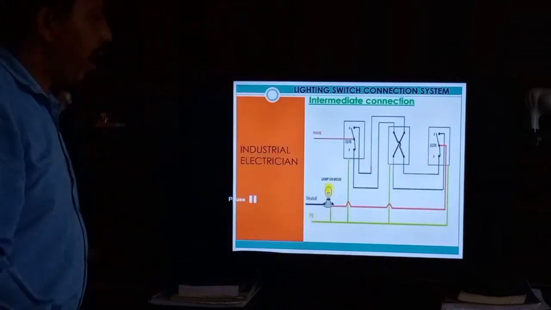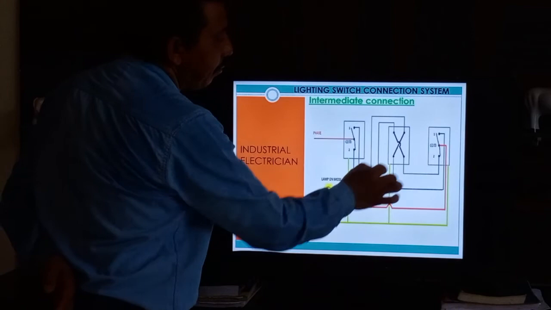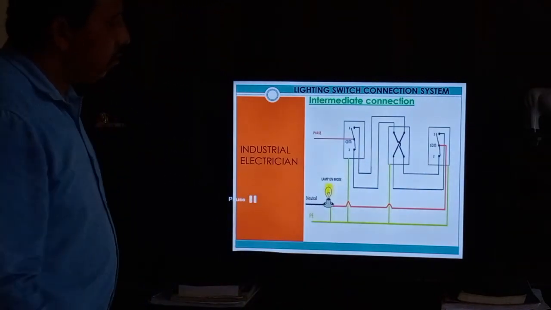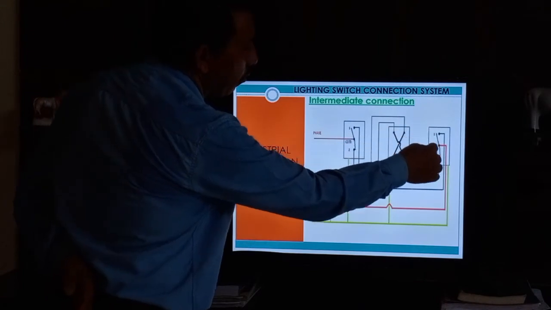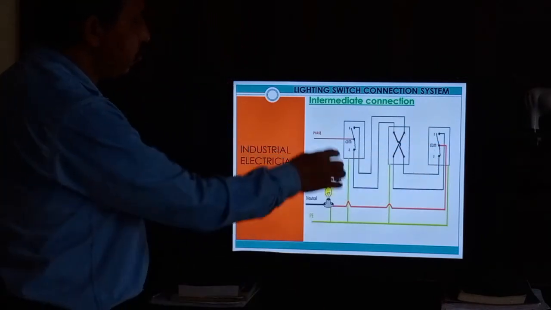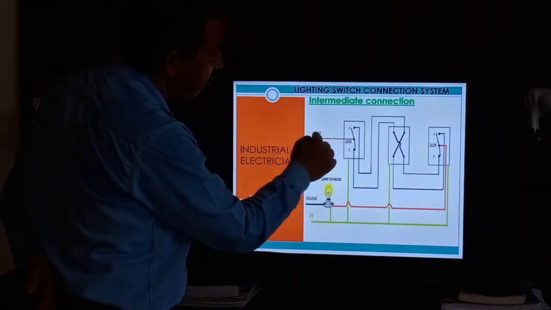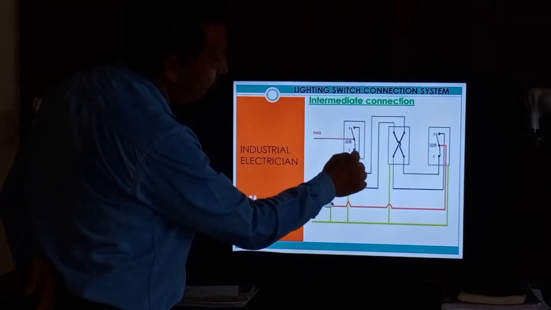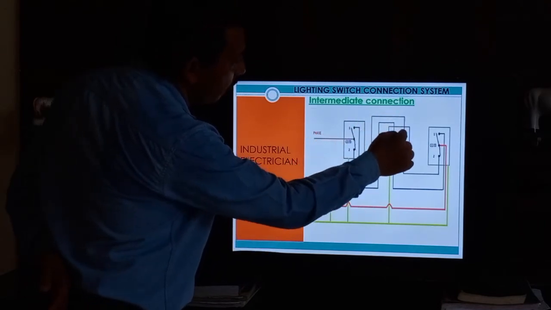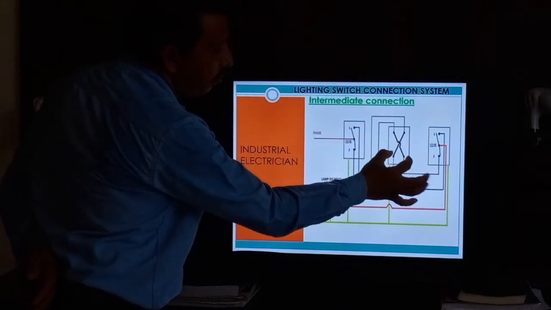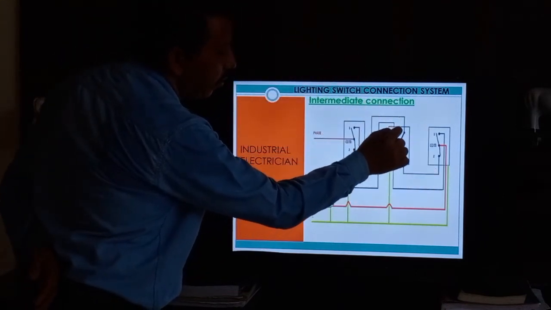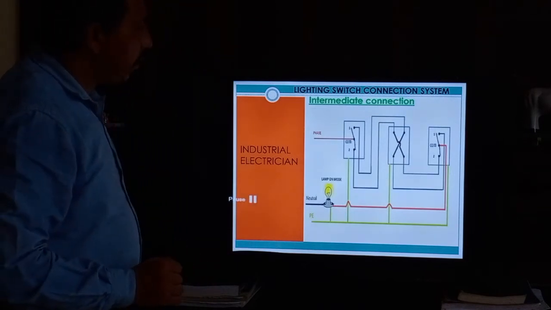Four wires are required for looping in the intermediate switch: this two-way switch 1 and 2, another two-way switch 1 and 2. The intermediate switch has 4 terminals, you can see 1, 2, 3, 4.